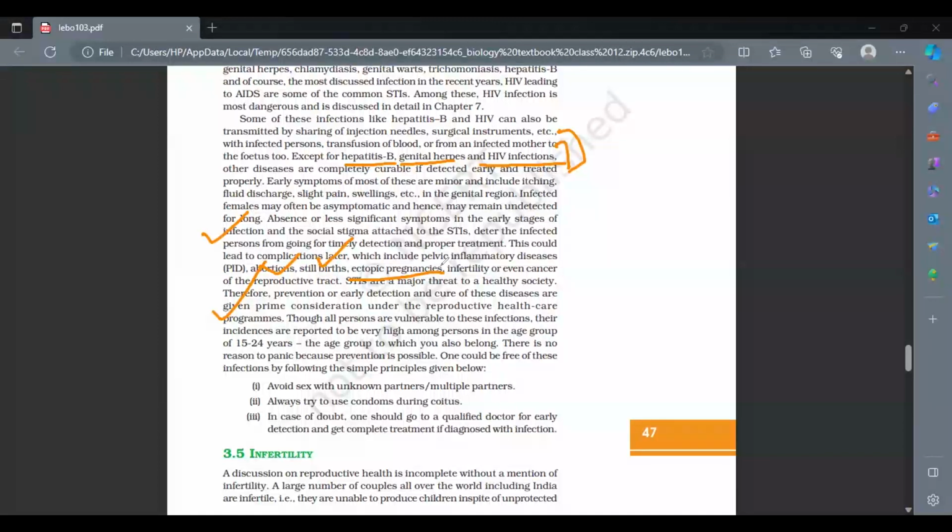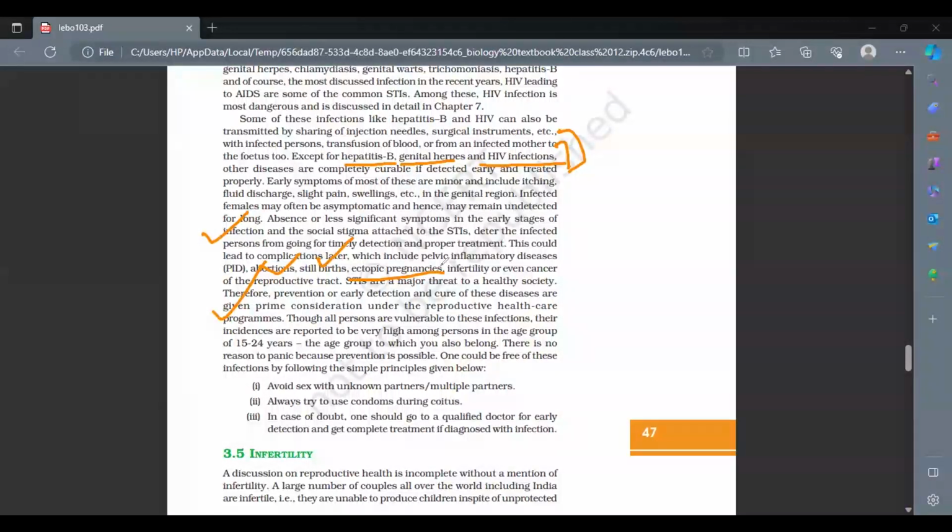Remember this point also. If you are talking about ill health, but you're not mentioning terms like ectopic pregnancy, stillbirths, or the inflammatory diseases, PIDs, the pelvic inflammatory diseases, if you are not talking about all these things, then obviously you'll not get the complete marks.